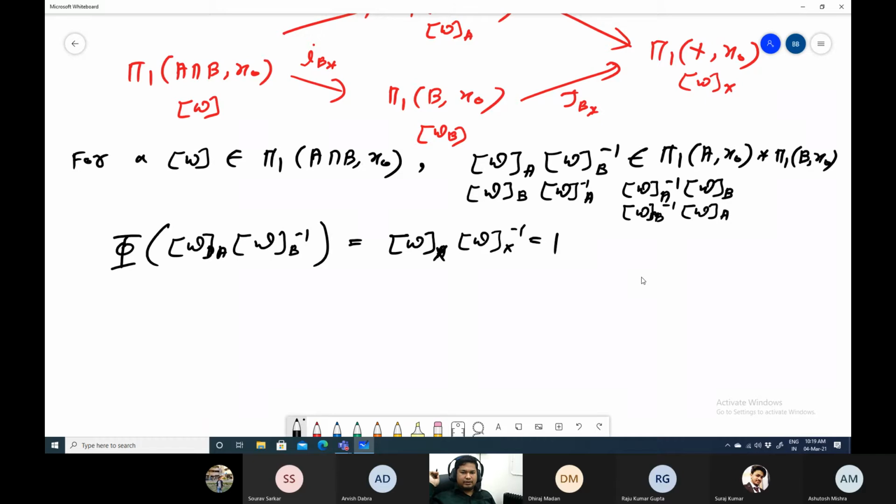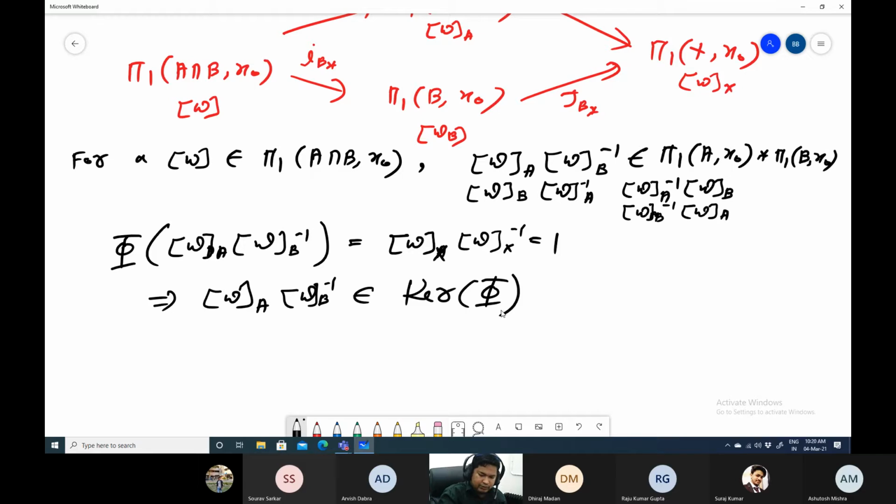That means WA, WB inverse belongs to the kernel of this homomorphism phi. Is that clear?